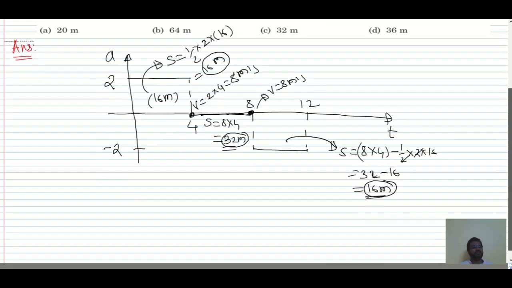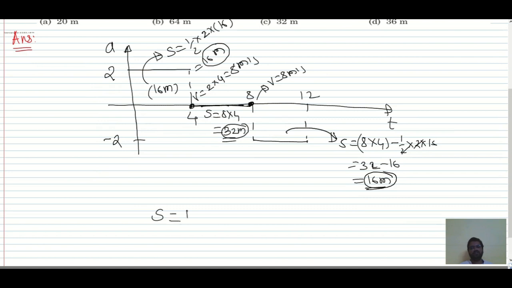So total displacement from its starting position we have is 16 plus 32 plus 16, which is equal to 64 meter. Okay, now I hope this is clear. Initially its velocity is 0. That's why we can directly use s is equal to ut plus half at squared. U is 0, so half at squared.